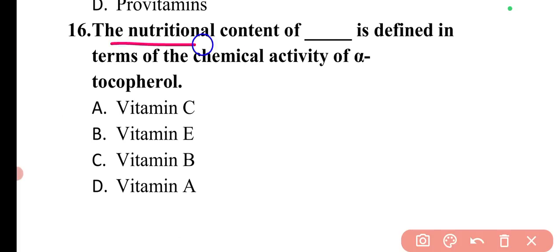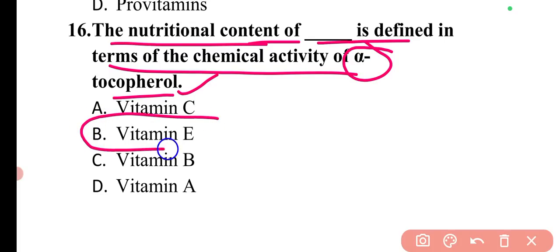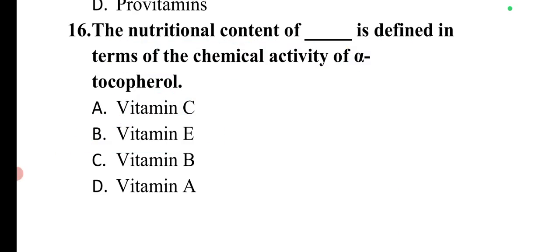Next question is, the nutritional content of dash is defined in terms of chemical activity of alpha tocopherol. So alpha tocopherol is an active form of vitamin E, and the correct option will be option number B, vitamin E. So option B is correct.